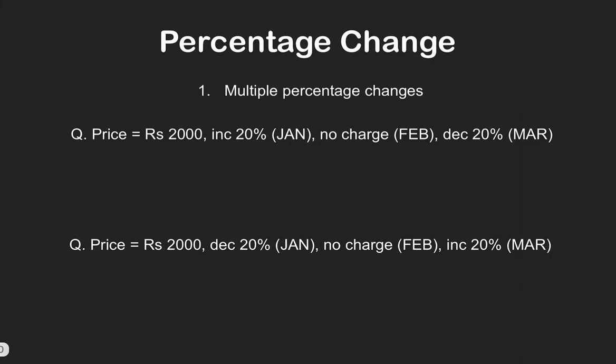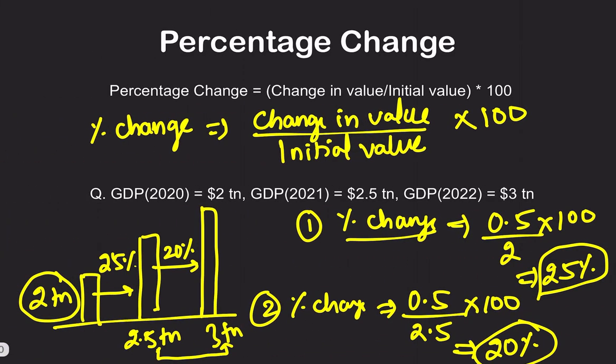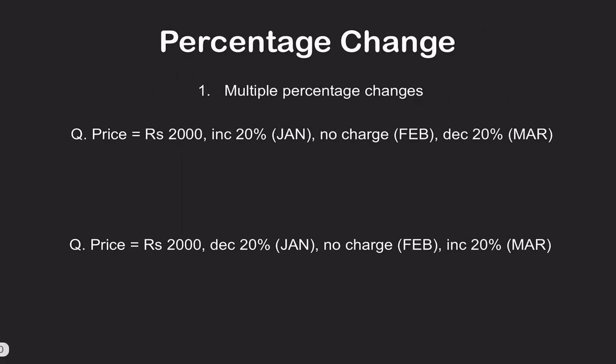Now moving on to the next part, we are going to learn about the properties of percentage change. The first thing is multiple percentage change. In the last example you have seen a multiple percentage change. We started with $2 trillion, then in the first year it increased by 25%, in the second year by 20%, and in the third year it could increase by 30%. That is multiple percentage changes.